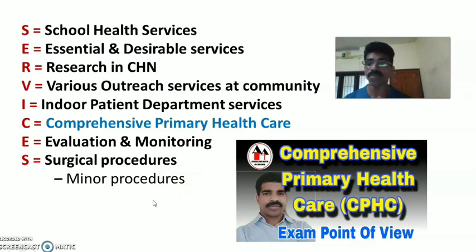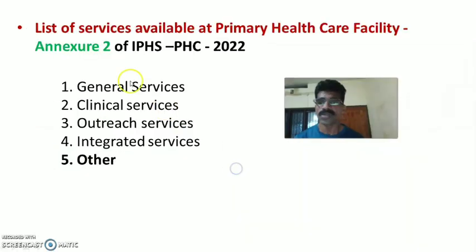So these are the important functions of the PHC as per the IPHS guidelines 2022 for PHC, based on the services mentioned in the IPHS 2022. The list of services available at various categories of primary health care facility or primary health center is given in Annexure 2 of the IPHS PHC 2022.